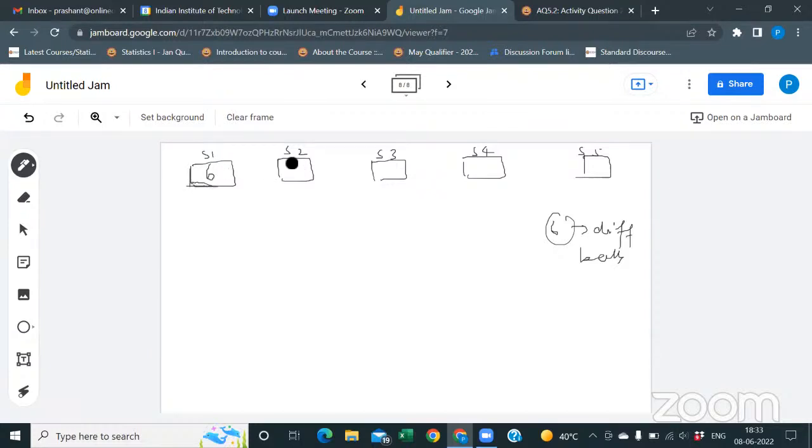In the second slot, how many? 5. In the third? 4. In the fourth? 3. Then 2, and in the last slot 1. So this is 6 into 5 into 4 into 3 into 2 into 1, which is 720, which is 6 factorial. Got it? Okay.